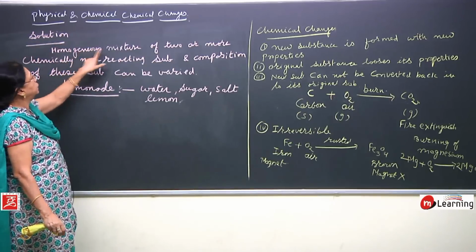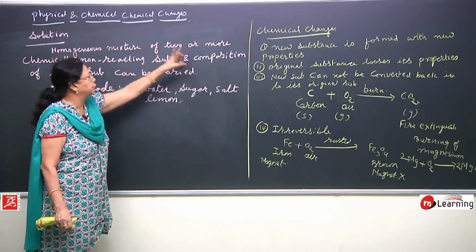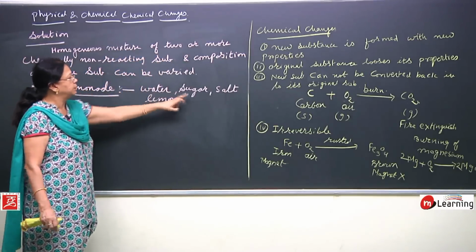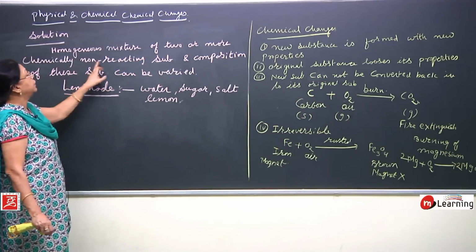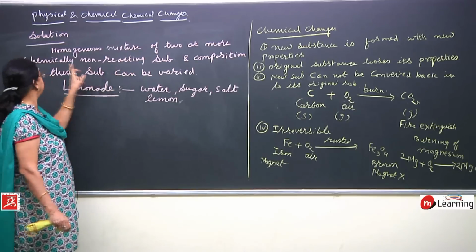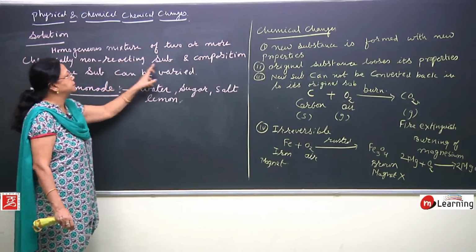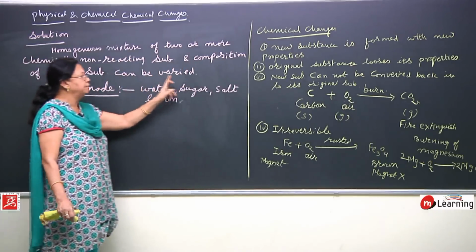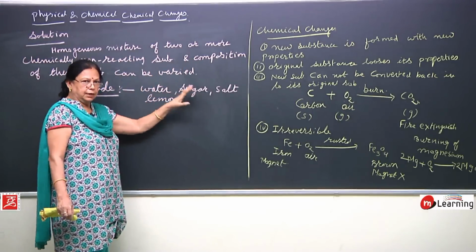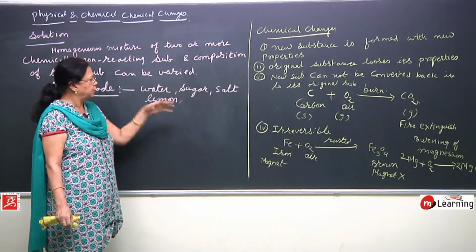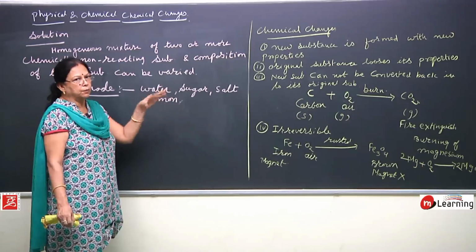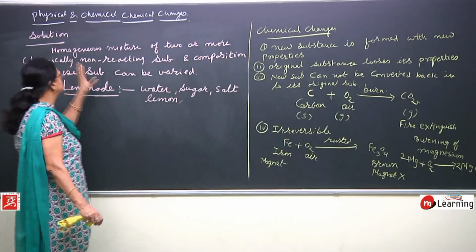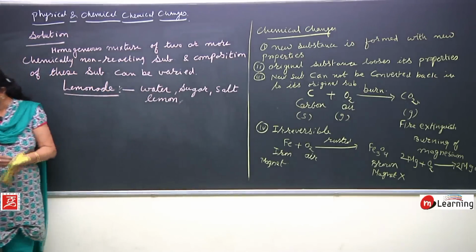How have we defined it? Homogeneous mixture of 2 or more. Here how many are there? 1, 2, 3 and 4, and they are not reacting. Chemically non-reacting substances, and composition of these substances can be varied. That is your choice depending upon your liking, more sugar or more salt or more lemon juice, right. So, this is about the solution.